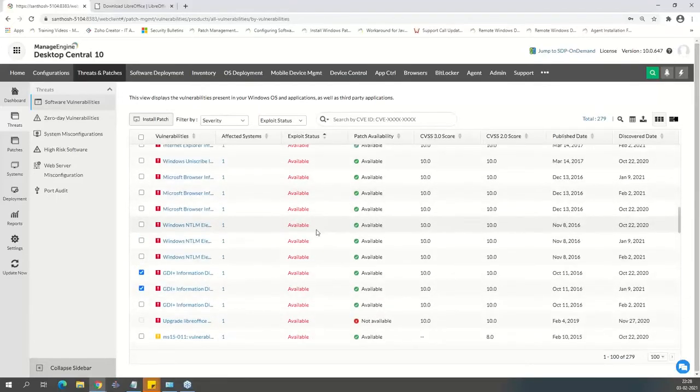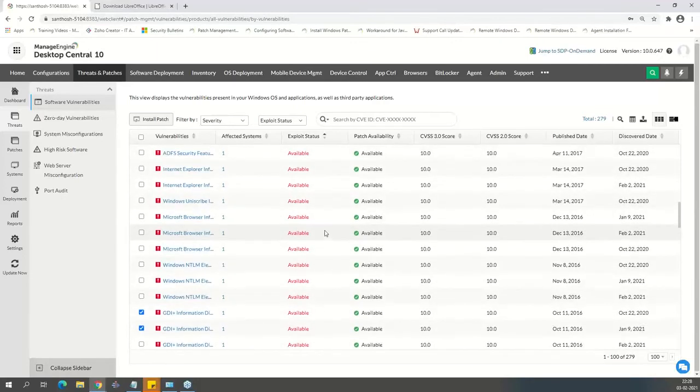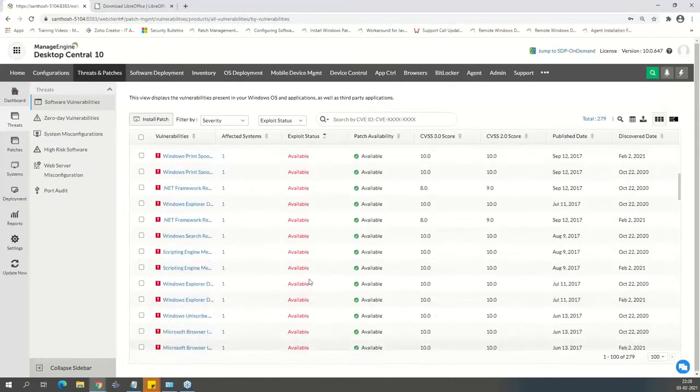If an exploit is available, and it's vulnerable, and you have a patch ready, you just have to patch those machines right away, because that's one of the reasons why it happened in 2017 with WannaCry, right? That's exactly what happened. You had an exploit status, you had a patch ready, but nobody cared to apply those patches. That's when these endpoints fell prey to those hackers. So that's where we have to be careful.